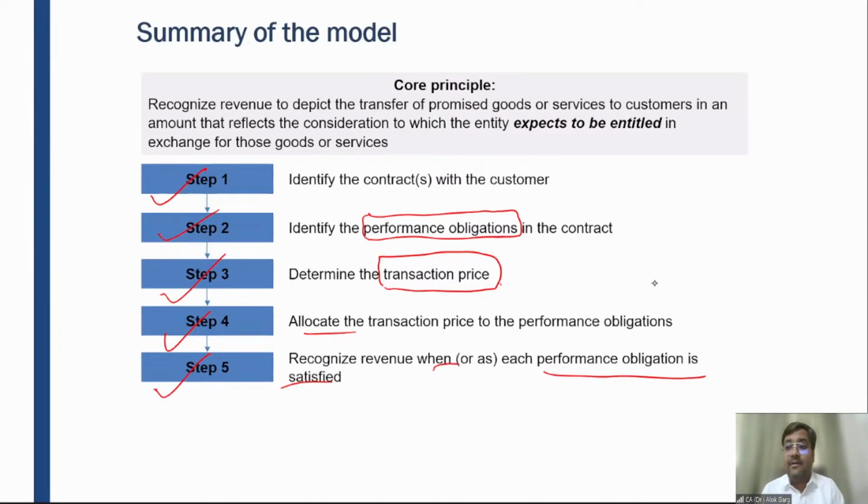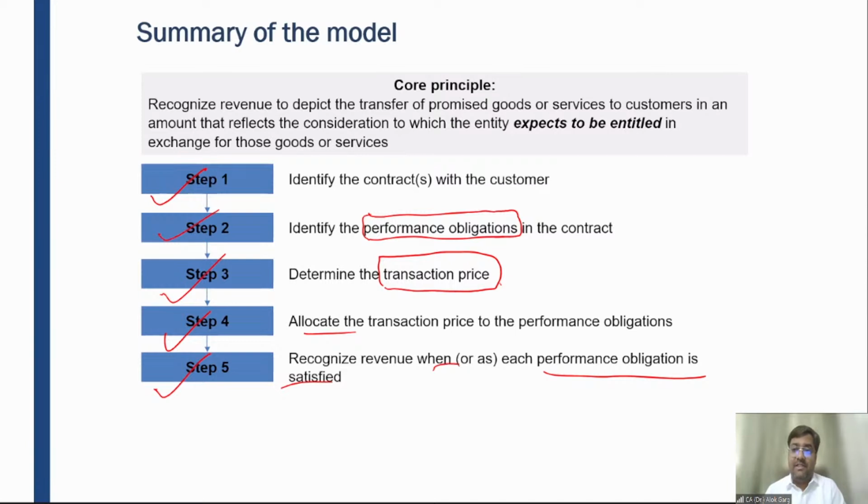Then you need to determine a value, because for recording in the books of accounts, you need a value. What is the value? It is the transaction price for that transaction. Then step 4 comes into the picture, when you allocate the transaction price to the performance obligations.